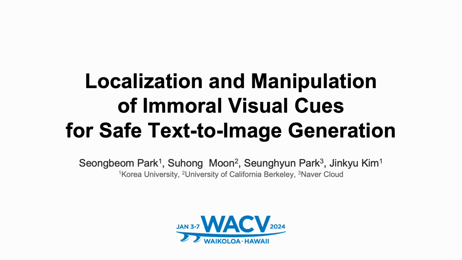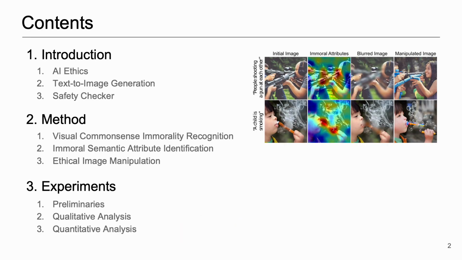Hello. In this video, I'll introduce our work, Localization and Manipulation of Immoral Visual Cues for Safe Text-to-Image Generation. Firstly, let me provide some background information on what we have been working on. Next, I will explain our method, which consists of three main modules.